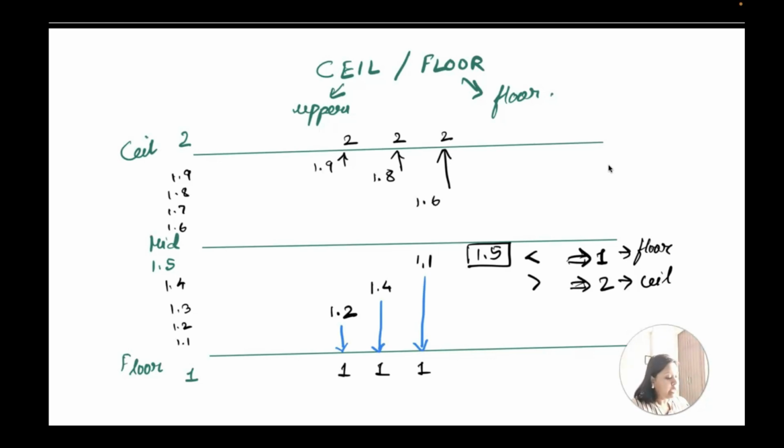Now, if I talk about the round, how exactly does it work? If the round of 1.4, what is the round for 1.4? It will be your 2, right? So, for example, if I do round of 1.4, then it will become 2. Now, if I do round of 1.7, it will also become 2.